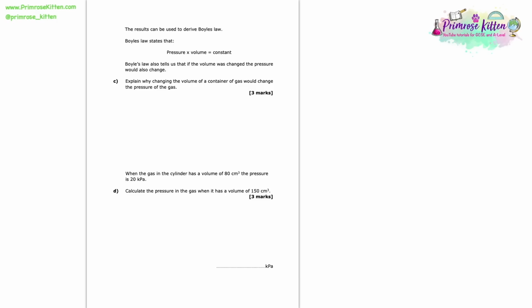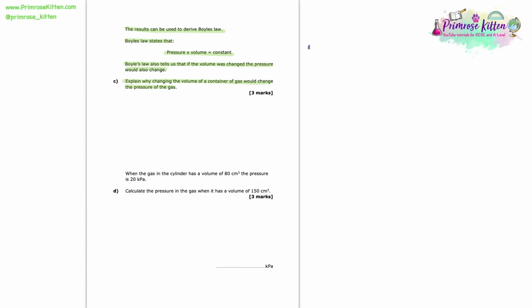The results can be used to derive Boyle's law. Boyle's law states that pressure times volume is equal to a constant. Boyle's law also tells us that if the volume was changed, the pressure would also change. Explain why changing the volume of a container of gas would change the pressure of the gas.